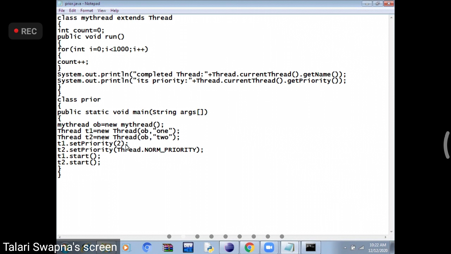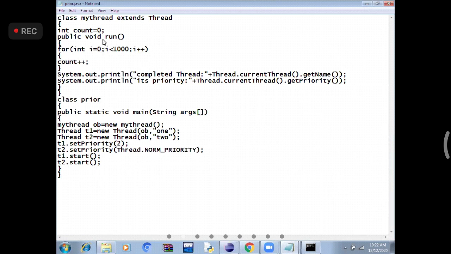I can give variables here: NORM_PRIORITY, MIN_PRIORITY, MAX_PRIORITY. If it is NORM_PRIORITY, the value is 5. So this is equivalent to 5. Then I started T1. T1 is started first, T2 is started second. But T2 is getting executed first. Why? Because threads are running concurrently. T1 is getting started, but T2 is completing first. Why? Because the priority number I gave is higher here, it is 5.